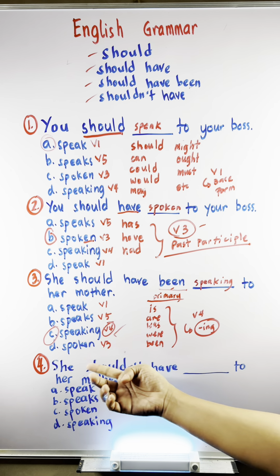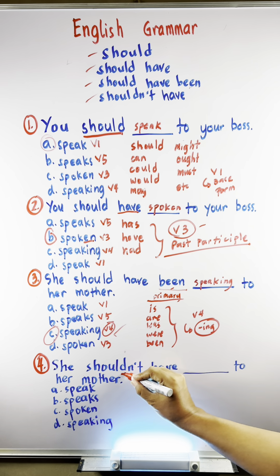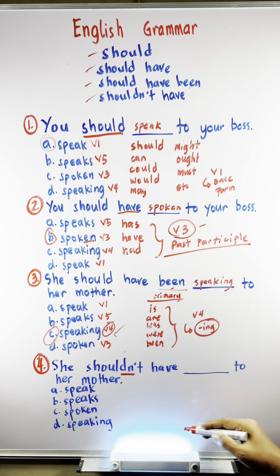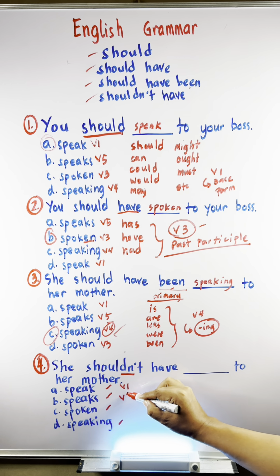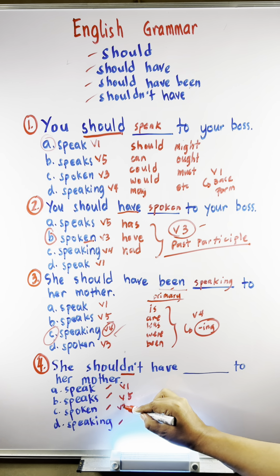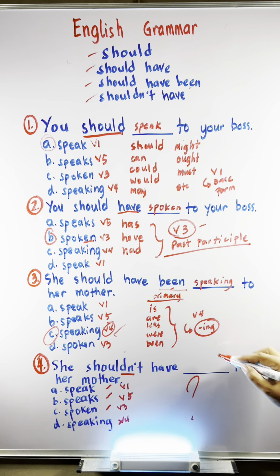She should have blank to her mother. What's gonna be the answer? Is it A, speak, B, speaks, C, spoken, or D, speaking? The clue in this sentence is the word have. Look at the example in number 2. Is it verb 1, verb 5, verb 3, or verb 4? Share your answer in the comments.